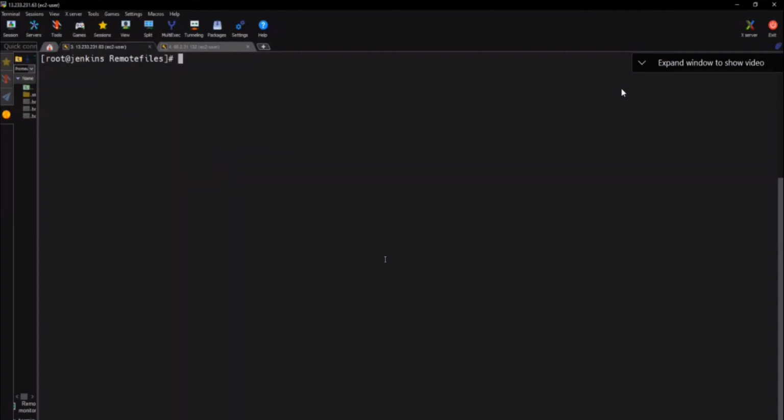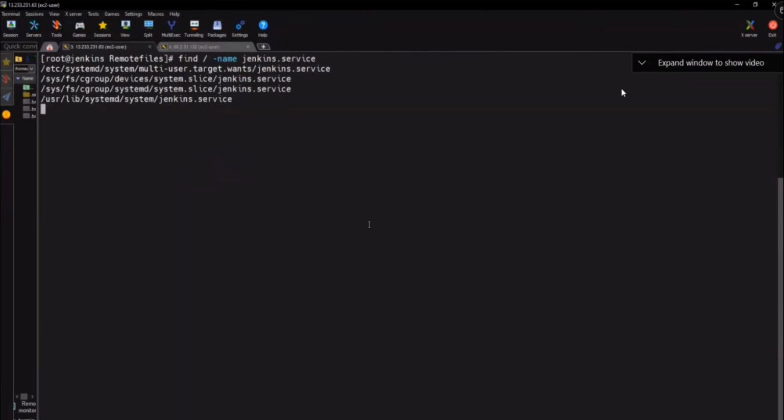Can you tell me the command to search for the jenkins.service file, where exactly it is? What is the command that we use in Linux for finding files? I have jenkins.service, but I don't know where that file is. I want to find that file. I said the answer: find. Where do you want to find? Do you know the path exactly? No. So you put what here? Slash. Slash meaning root. Hyphen name. Which one? jenkins.service.